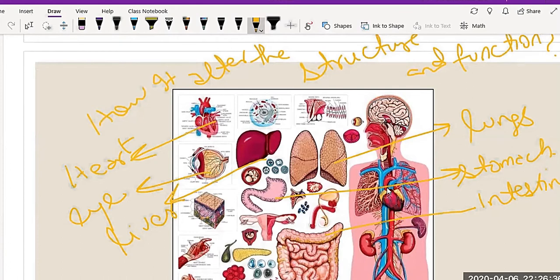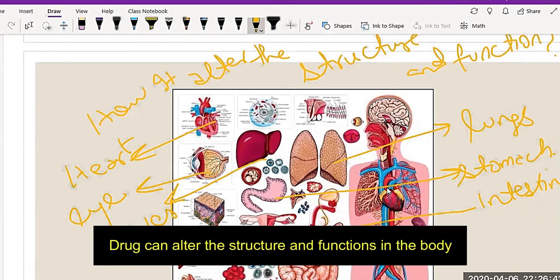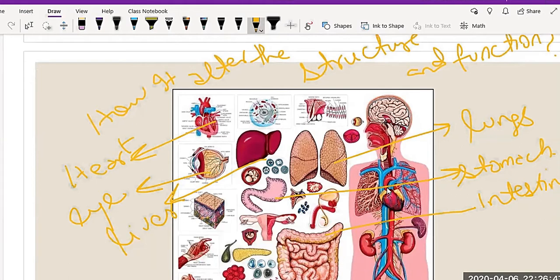So there are several different structures present in us, and drugs alter the structure and functions in the body.